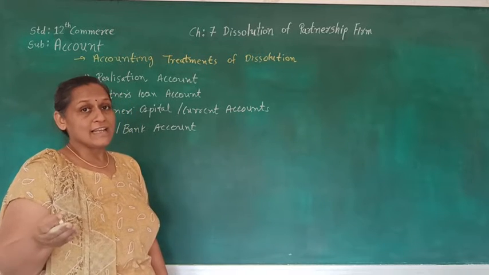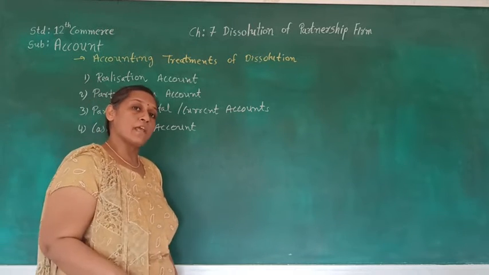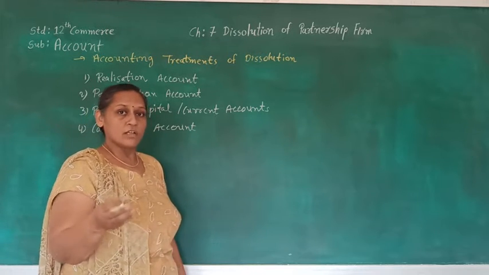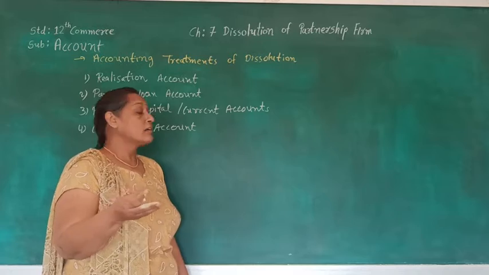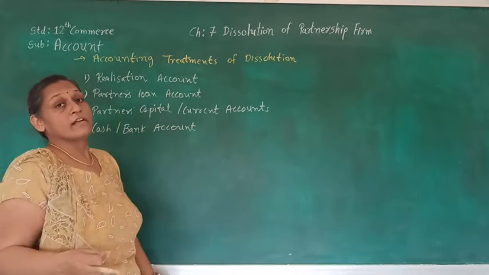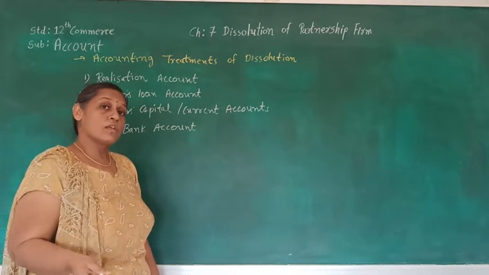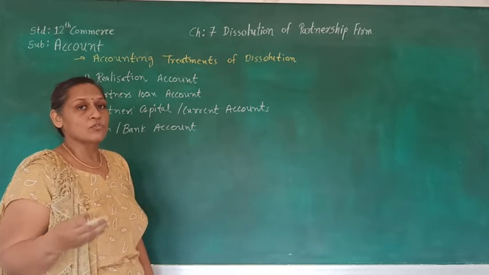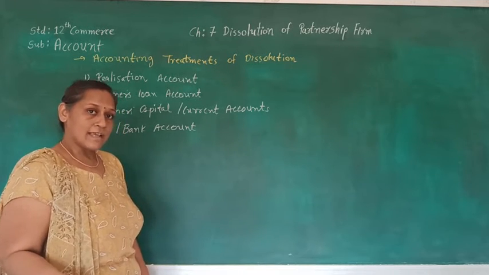After selling all the assets, we pay off all the liabilities, and that also we take to the realization account, and we see the profit or loss from the realization account, which we take to the partners' capital accounts.